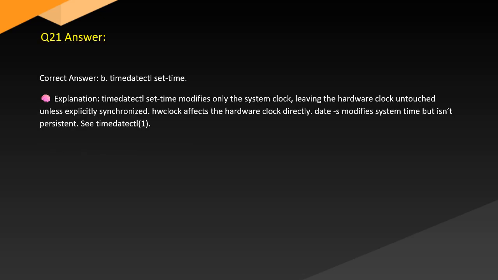Answer. Correct answer: B. timedatectl set-time. Explanation: timedatectl set-time modifies only the system clock, leaving the hardware clock untouched unless explicitly synchronized. hwclock works affects the hardware clock directly. date -s modifies system time but isn't persistent. See timedatectl(1).